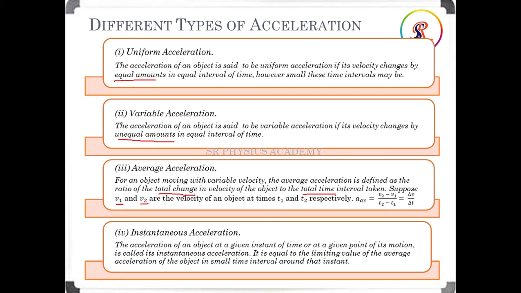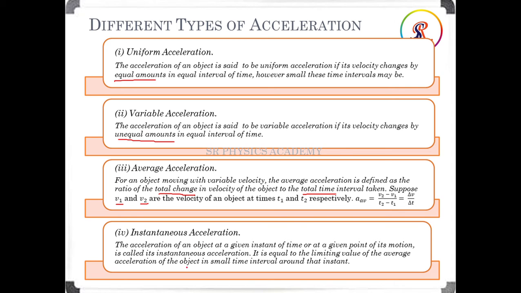It is the total change, so we take the final velocity minus the initial velocity, divided by the final time minus the initial time. That tells us how much change has happened. So that is delta V by delta T, and then we get the average acceleration.